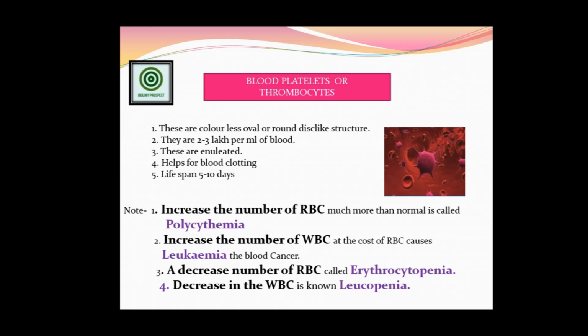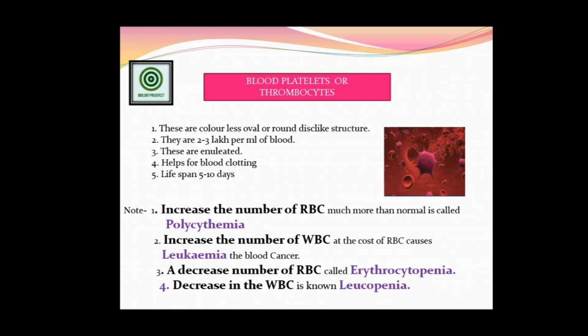It is a cell which doesn't contain the nucleus. It also doesn't contain the nucleus. 2 to 3 lakhs per ml of the blood is contained. The main function of the platelets is blood clotting. So-called fibrinogen protein and prothrombin protein are present; the blood platelets are maximum present in the blood plasma part. Clear? And with the blood cells also it is present and helps with blood clotting.